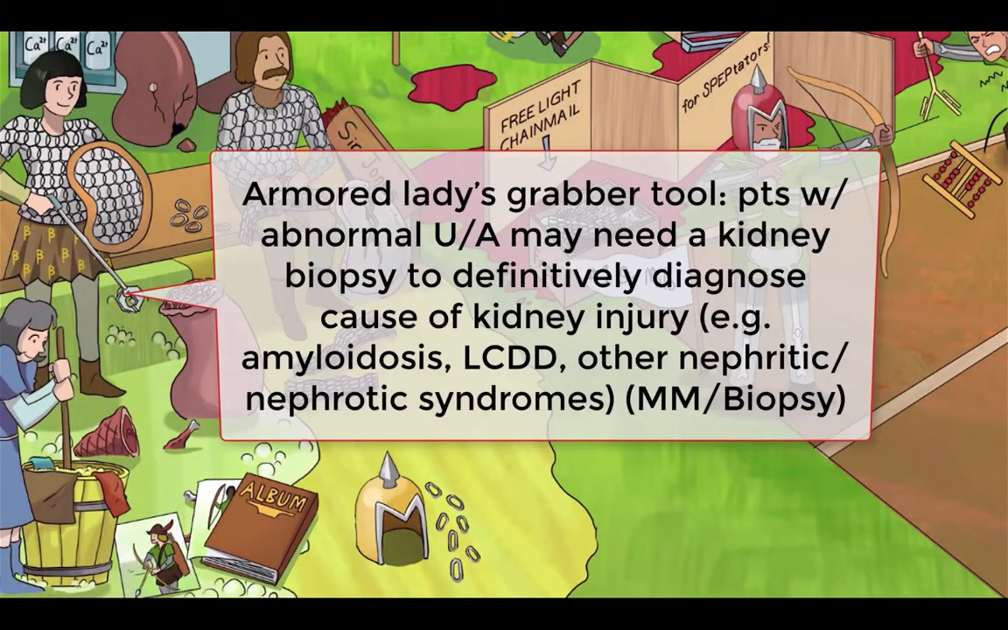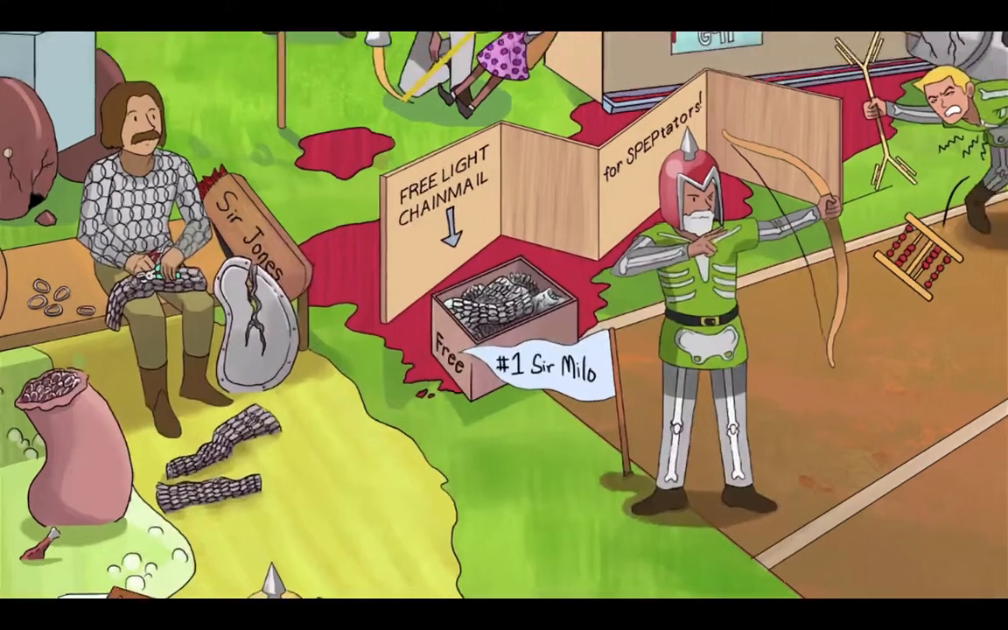Patients who do not fall into this light chain cast nephropathy category, including patients with the predominance of albumin in the urine or an abnormal urinary sediment, will likely receive a kidney biopsy. This will definitively diagnose the cause of kidney injury, such as amyloidosis, light chain deposition disease, or any of the various nephritic or nephrotic syndromes.